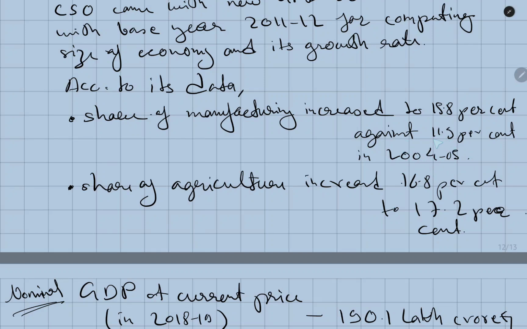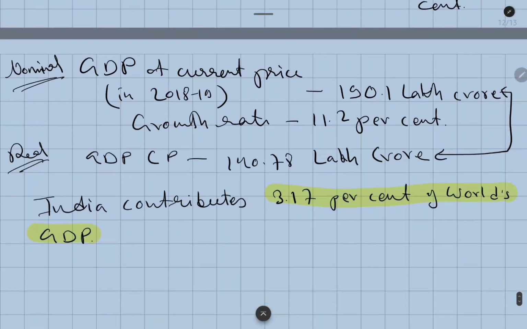The share of agriculture increased from 16.8% to 17.2% in 2015, right? The nominal GDP at current price is 190.1 lakh crore, at a growth rate of 12.4%, and real GDP was 140.78 lakh crore. India contributes 3.1% of world GDP.